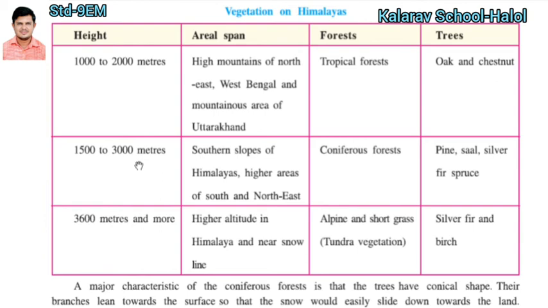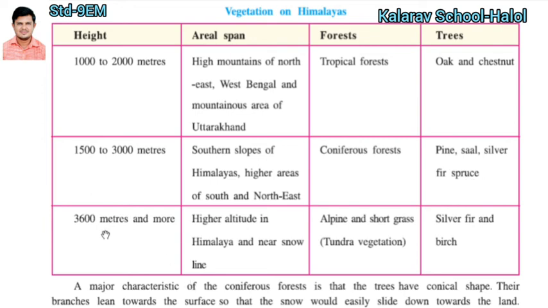Then at the height of 1500 to 3000 meters, on the southern slope of the Himalayas and higher areas of the south and northeast, the forest is called coniferous forest. In that forest, which kind of trees can you find? Pine, sal, silver fir and spruce. This kind of trees you can find at a height of 1500 to 3000 meters.